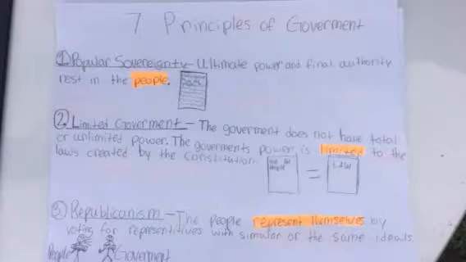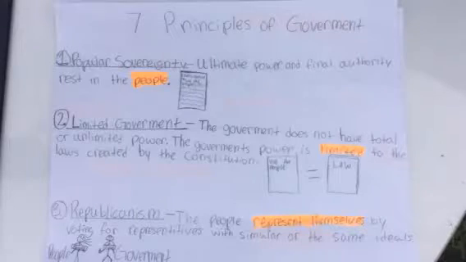7 Principles of the Government. Popular sovereignty. Ultimate power and final authority rest in the people. Limited government. The government does not have total or unlimited power. The government's power is limited to the laws created by the Constitution.